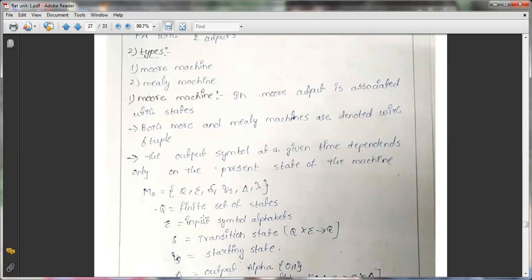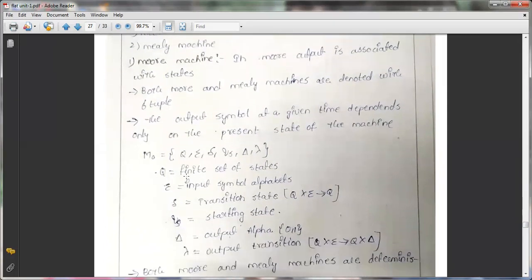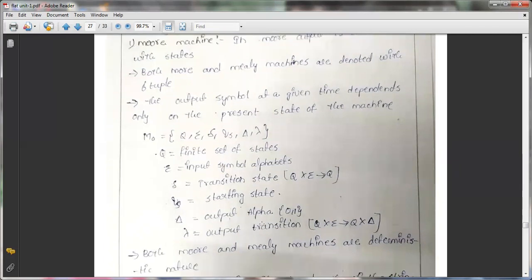So what are the 6 symbols? Q is a set of states, sigma is the input symbols, and delta is the transition function, that is Q times sigma to Q. Then q0 is the starting state, and one more is delta, the output alphabet, which may be 0 or 1, and lambda, the output function.